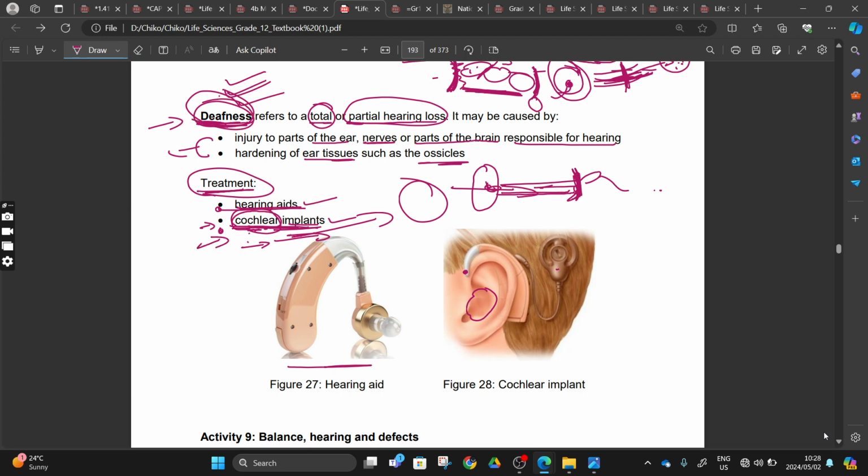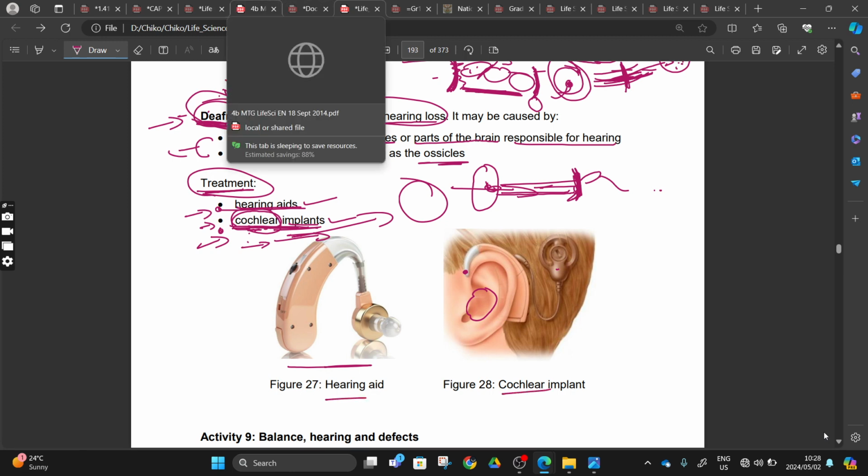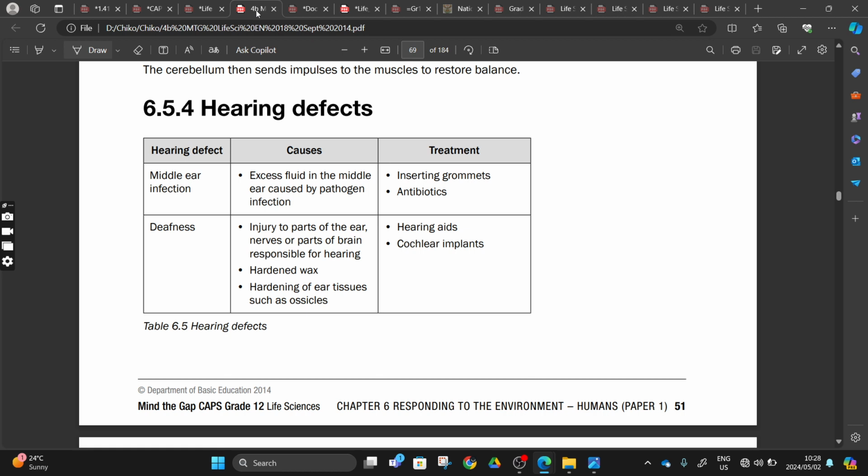You know that deafness is treated with hearing aids, right? So we are done with these two. These two were just two small parts here. Today we plan to do our revision.